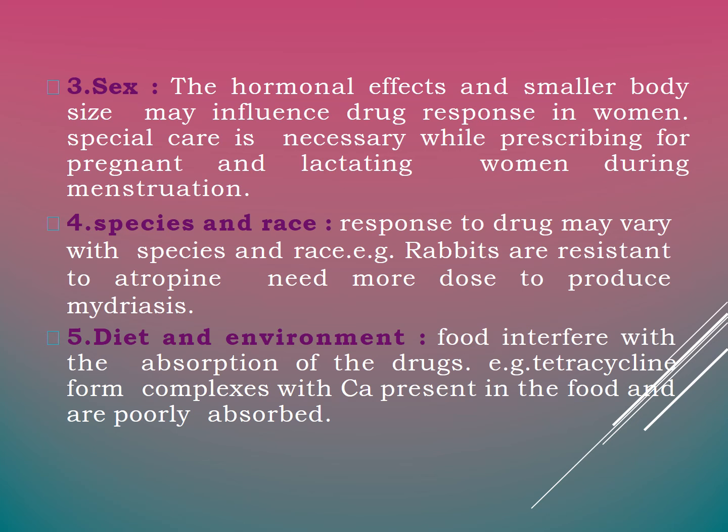And the fourth factor, species and race. Response to drug may vary with species and race. Example, rabbits are resistant to atropine and need more dose to produce mydriasis. And the fifth factor, diet and environment. Food interferes with the absorption of drugs. Example, tetracycline forms a complex with the calcium present in food and is poorly absorbed.